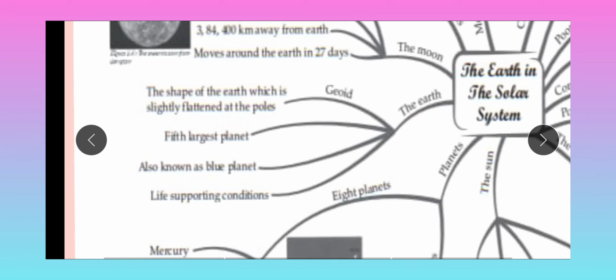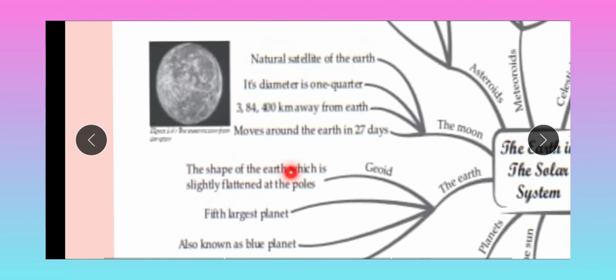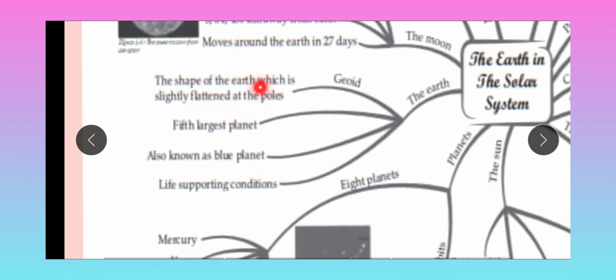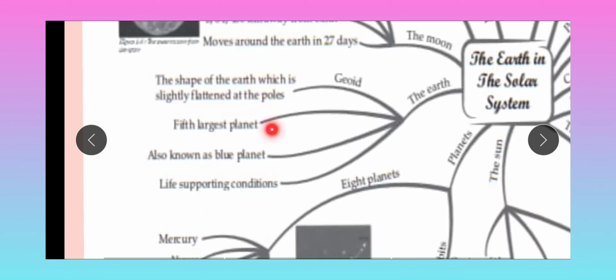Now the Earth. The shape of the Earth is slightly flattened at the poles. It is the 5th largest planet of the solar system, also known as the blue planet, because only on Earth is water available. The Earth's condition is life supporting. It is not too hot and not too cool. That is why it is also called the twin of Venus.